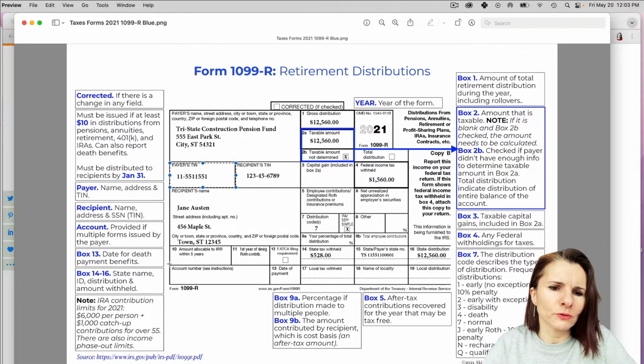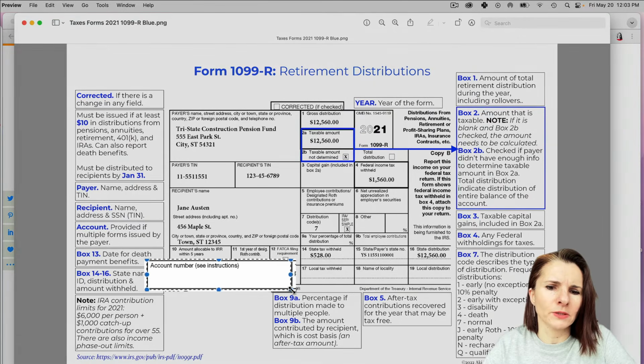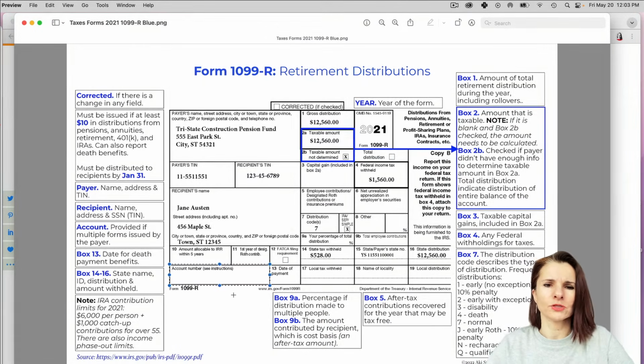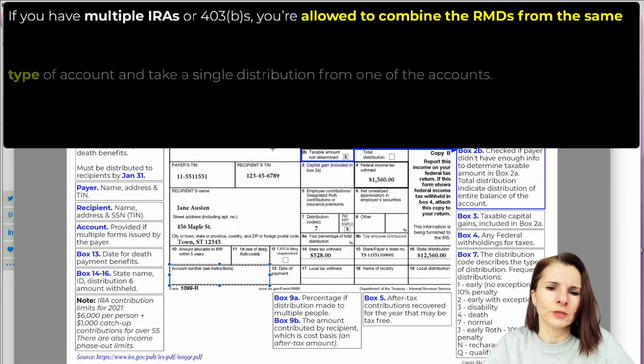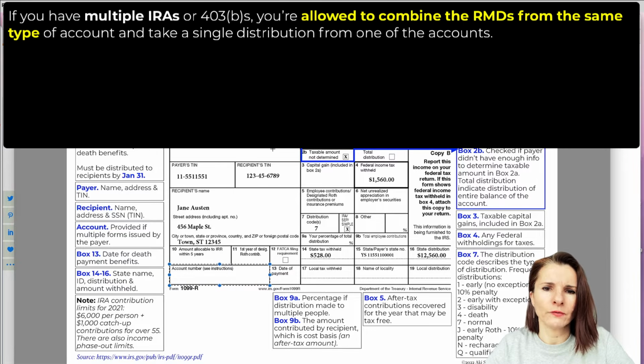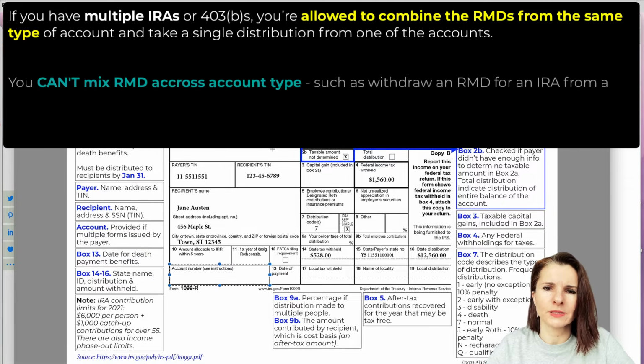Now, it's very important to also look at this account number at the bottom left of your form, because you might have a couple of accounts from the same payer or broker or institution, and they will provide you different 1099-R if you had different distributions from these accounts.